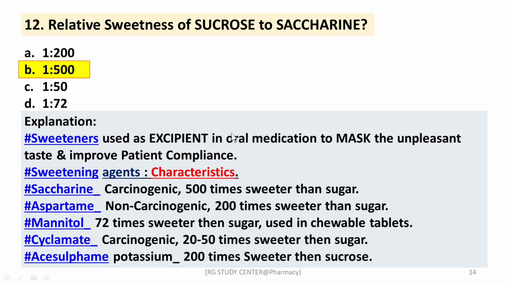Regarding the sweetening agents and their characteristics: saccharin is one of the artificial sweeteners which is carcinogenic in nature and 500 times sweeter than sugar. Aspartame, non-carcinogenic, 200 times sweeter than sugar. Mannitol is 72 times sweeter than sugar, used in most of the chewable tablets. Cyclamate is carcinogenic and 20 to 50 times sweeter than sugar. Acesulfame potassium is 200 times sweeter than sucrose, right?